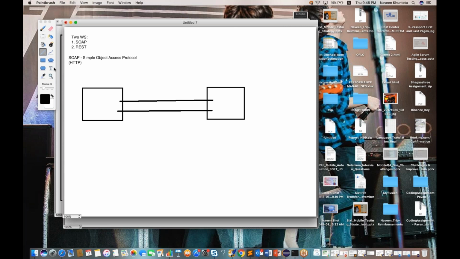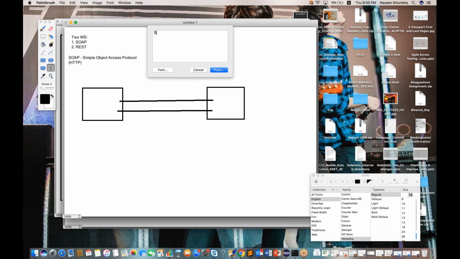So if you are sending a SOAP request, what are the different parameters we have to consider? Whenever we send any request to any server or system, we need something called the endpoint URL, right?